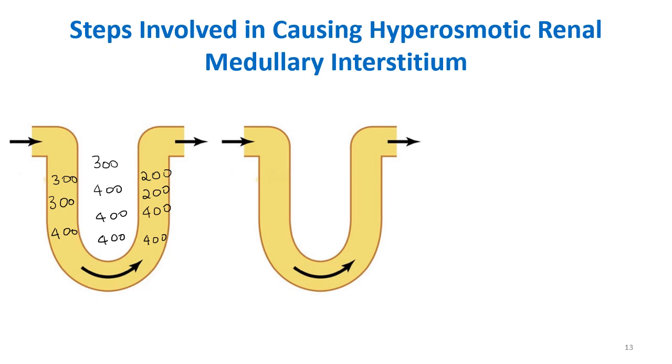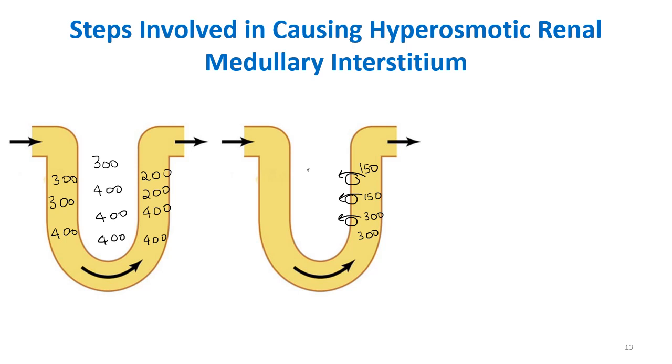Then we'll draw another loop of Henle and here we can show that there is reabsorption of the solutes from the thick ascending limb into the interstitium. So now what will be the osmolarity here? It will decrease. So from 200 it will reach say around 150 and from 400 it will decrease to about 300.